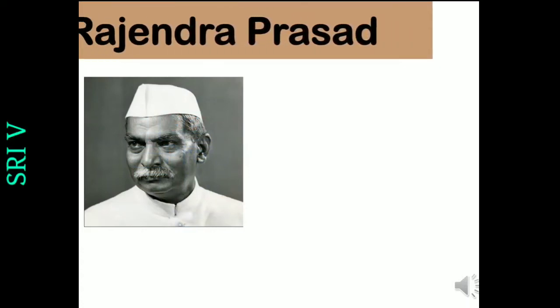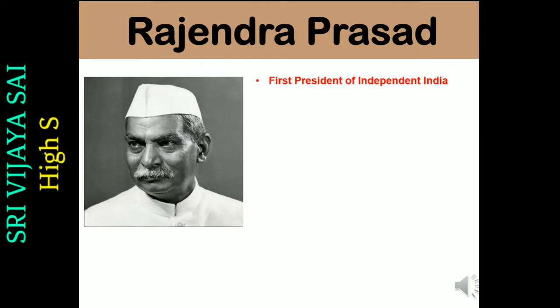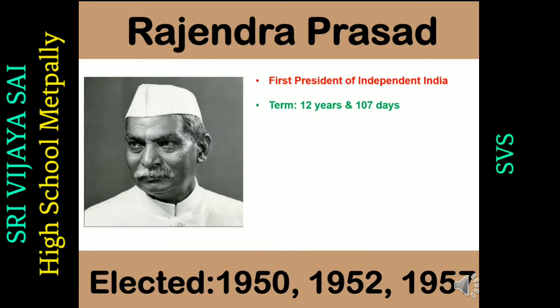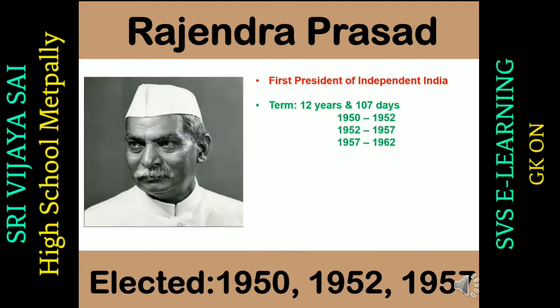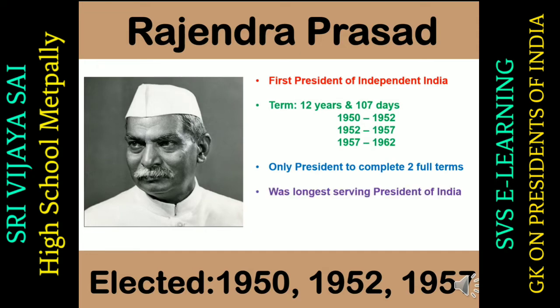So first president of India was Rajendra Prasad. He was the first president of independent India and he served a term of 12 years and 107 days. He was elected in 1950, 1952 and 1957. He was the only president to complete two full terms and he was the longest serving president of India. He was the candidate of Indian National Congress.